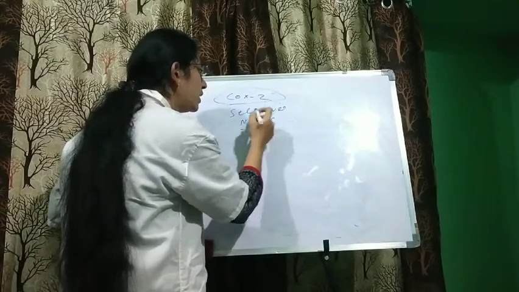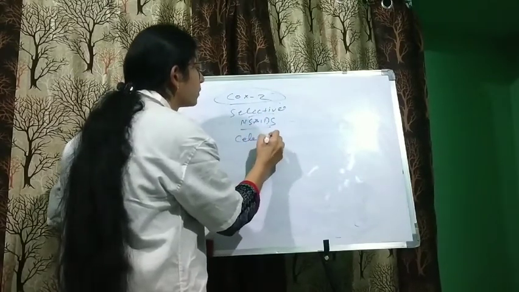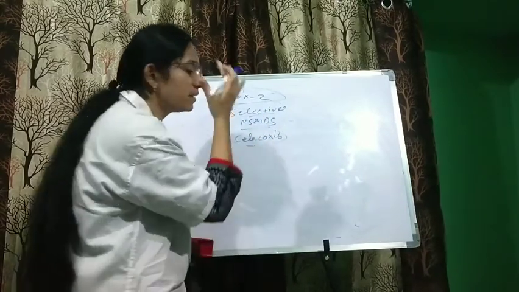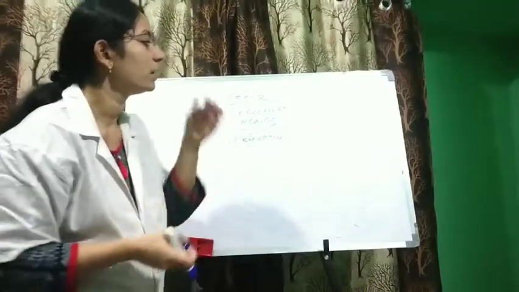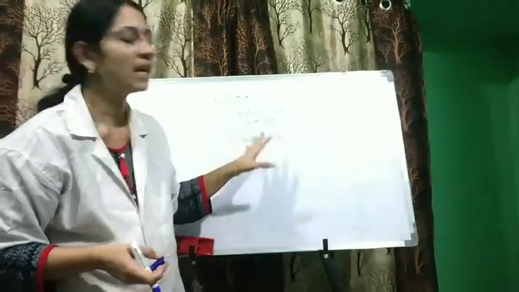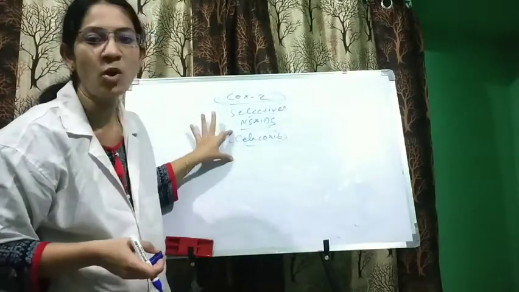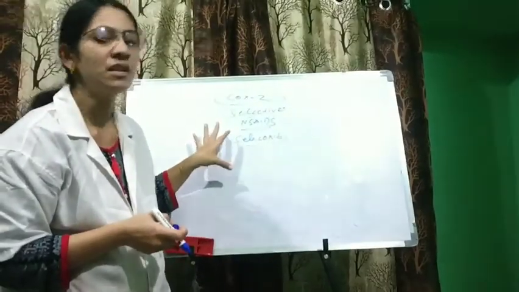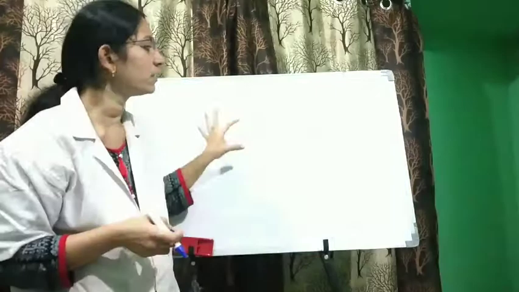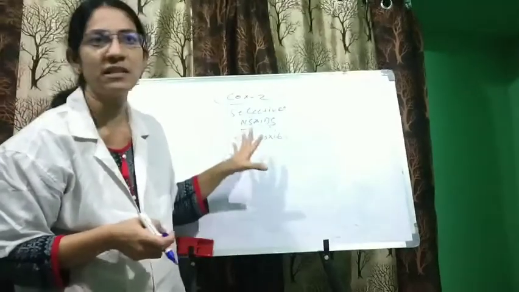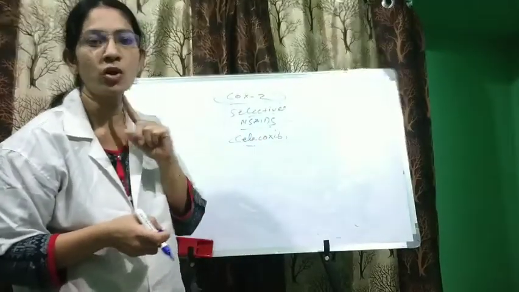I already mentioned in the classification celecoxib, meloxicam, etoricoxib, etc. For celecoxib, the only target of this drug is COX-2.